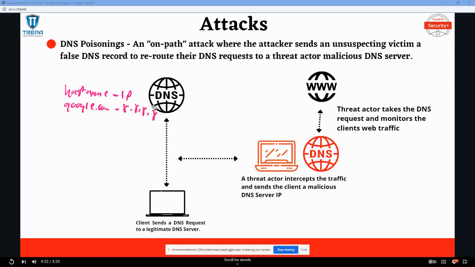Well, when a user needs to send a DNS request, it's going to look for a DNS server, the first one in its path, right? The first authoritative server in its path.